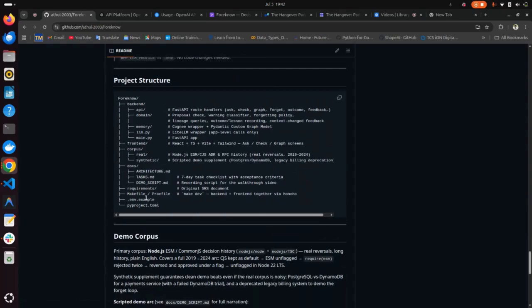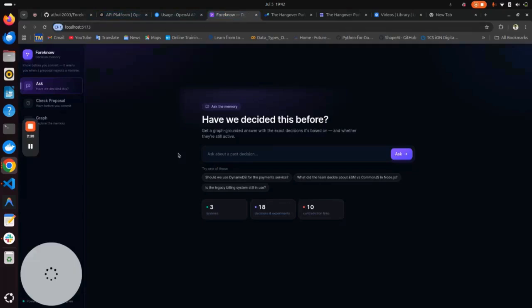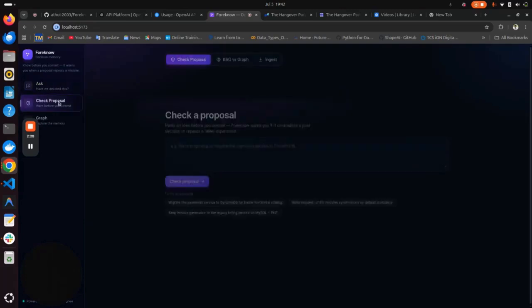So this is the project structure. Now for the demo, I'll show you. This is the UI screen of Foreknow. As you can see, it has functionalities like ask, check, and the graph. For this demo, I'm showing you the check proposal functionality.